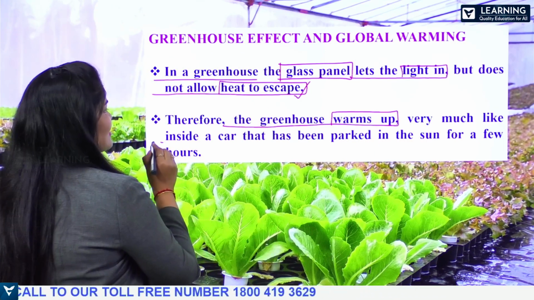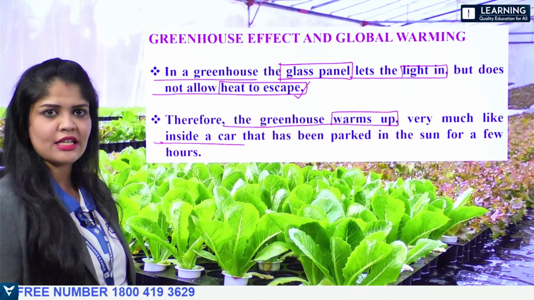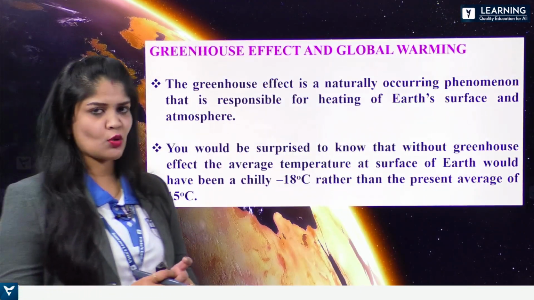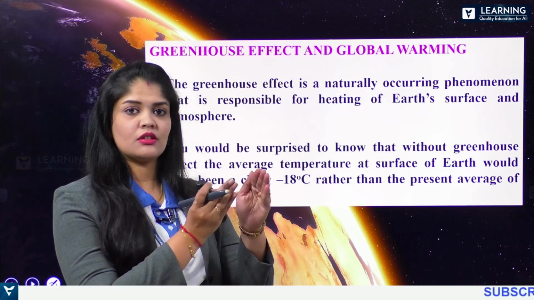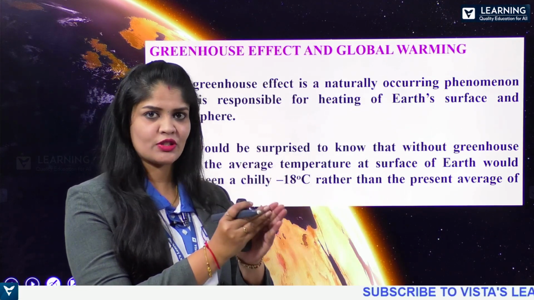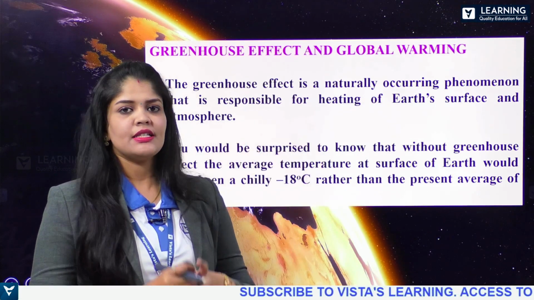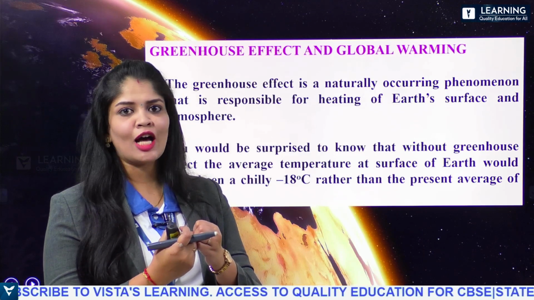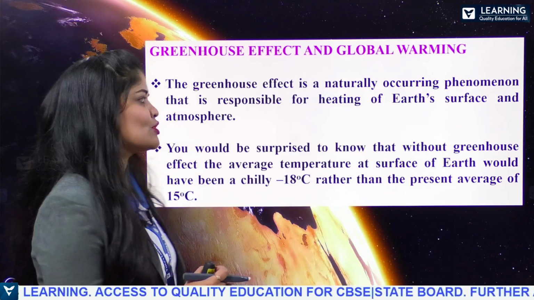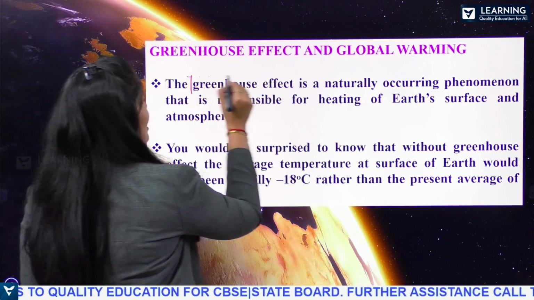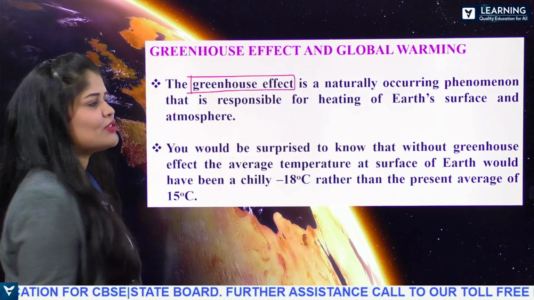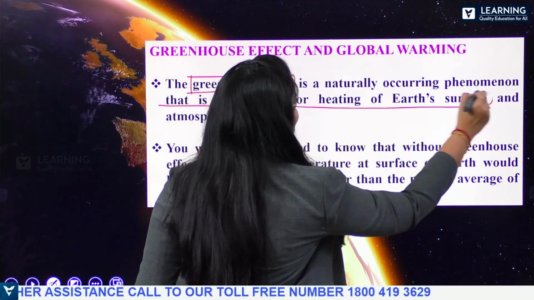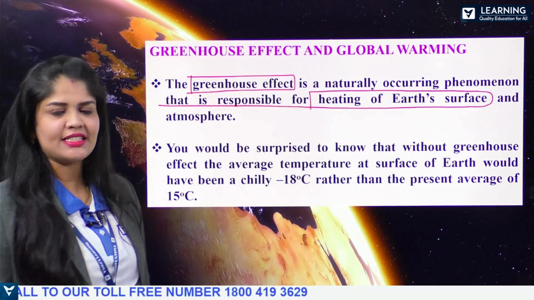Very much like inside a car that has been parked in the sun for a few hours, right? Now, how is this compared to explain the greenhouse effect and global warming? In the same way, where the greenhouse traps the light and does not allow the heat to escape, the greenhouse effect is a naturally occurring phenomenon that is responsible for the heating of the earth's surface.